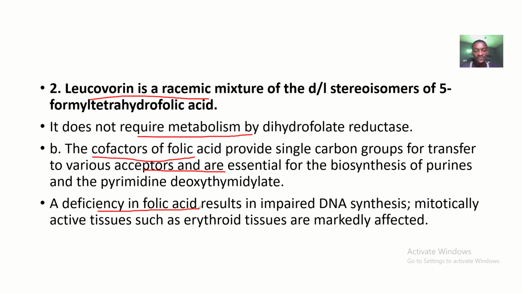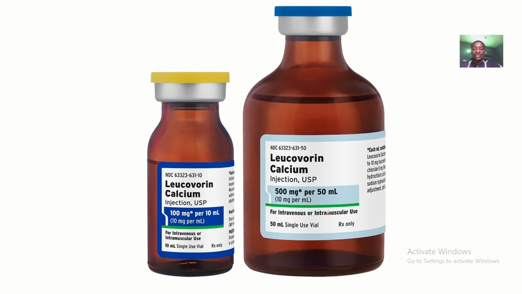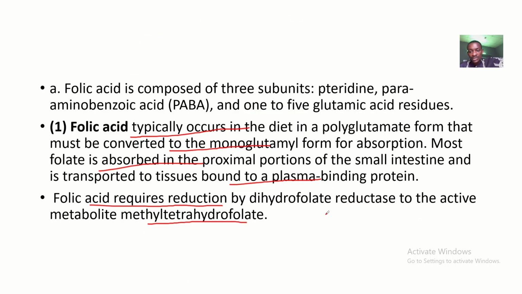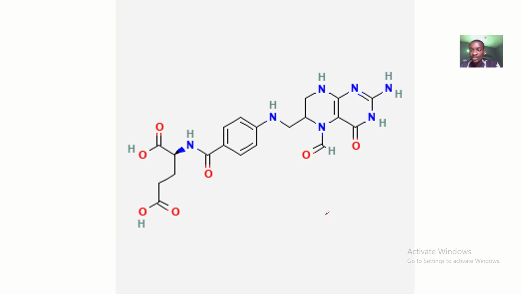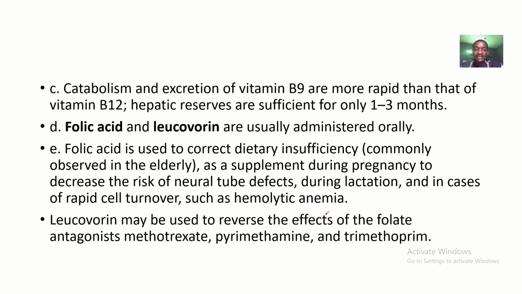A deficiency in folic acid results in impaired DNA synthesis. Mitotically active tissues such as erythroid tissues are markedly affected. So we're done talking about the two structures, the structure for folic acid and the structure for leucovorin. Let's have a summary of the lecture, the conclusion of the lecture.